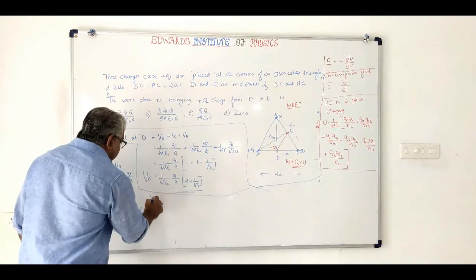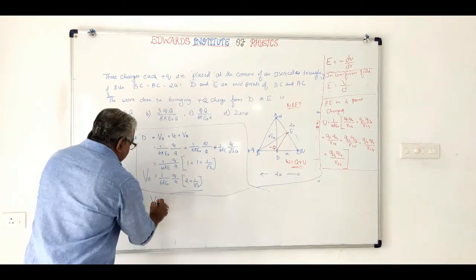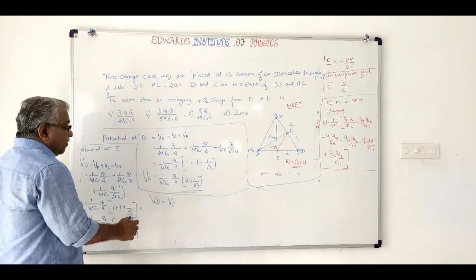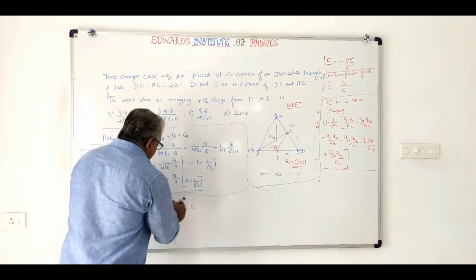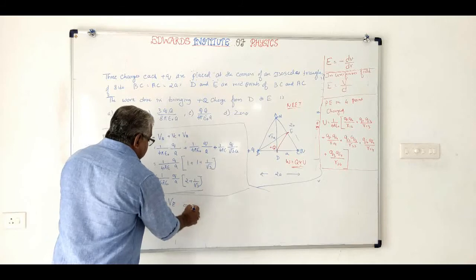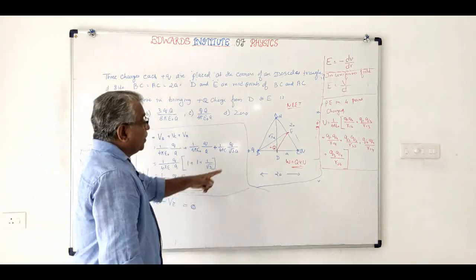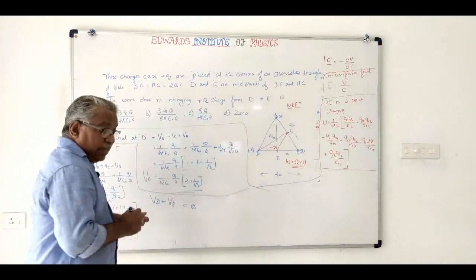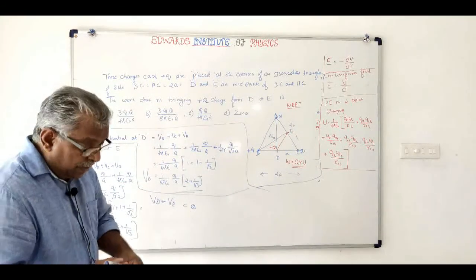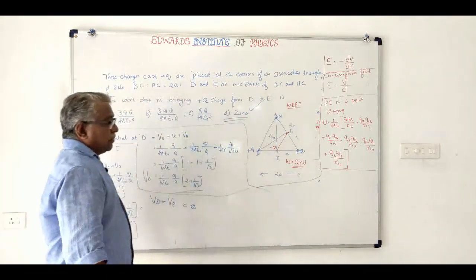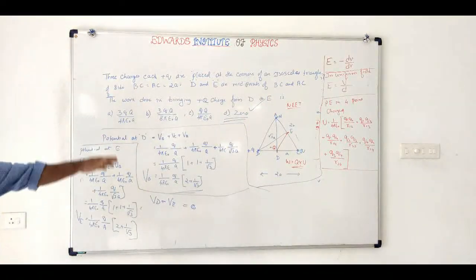Therefore, VD minus VE will become 0. So what will be the work done? 0 into Q, that is 0. So the work done will be 0, and this will be the right answer. Okay, please note it down.